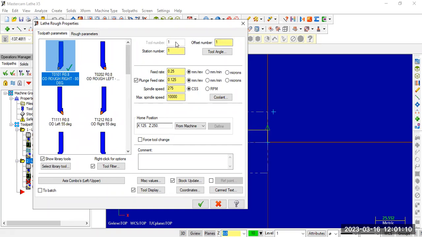The tool number is already fixed. In the earlier case we fixed it already, and the same tool is taken by default. The feed rate is the same. Spindle speed, if you want, you can change. I'm using the same options. These options will change based on the type of workpiece material and the type of cutting tool used. Just for demo purposes I am using the default options. Okay, just click OK.